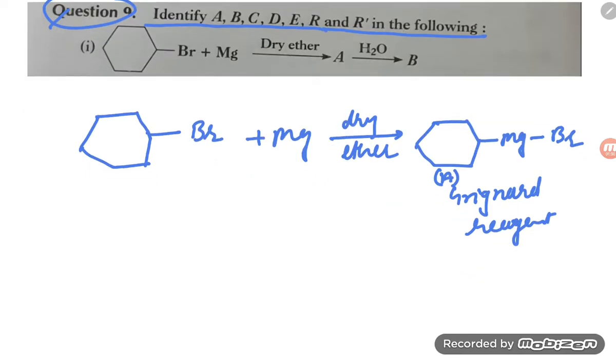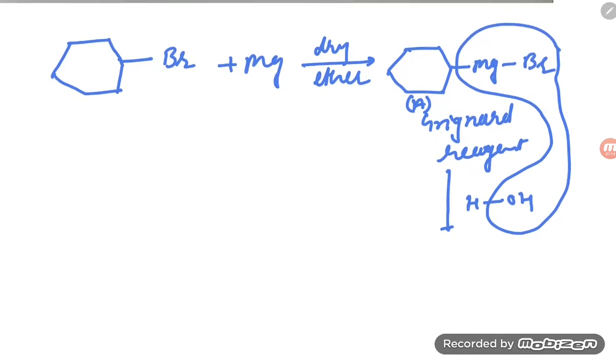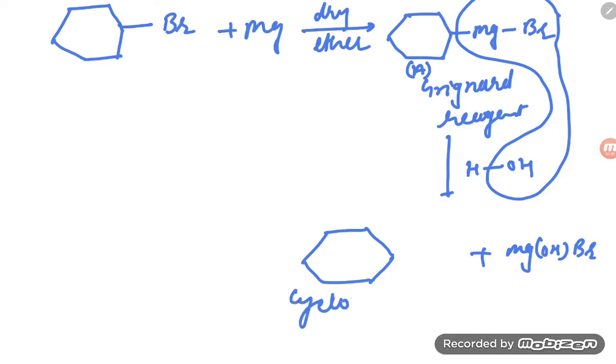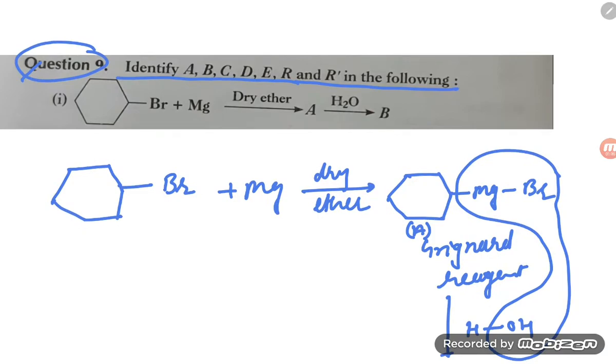Now what will happen? This A will be undergoing hydrolysis with water, HOH. So in the hydrolysis, all the groups will go out as MgOH and Br. Now what is left? This hydrogen will go here, directly attached to the ring. So this is forming cyclohexane, and this product will be B. So we got the products A and B.